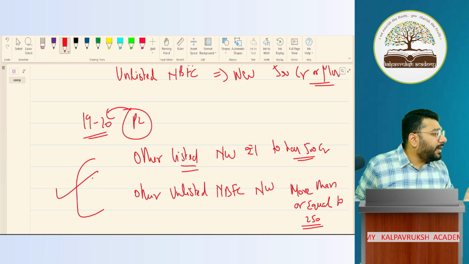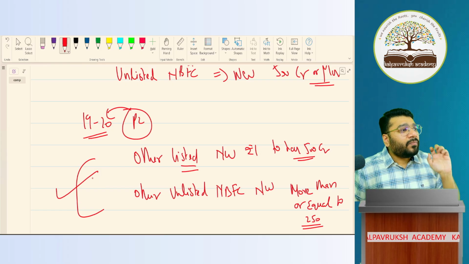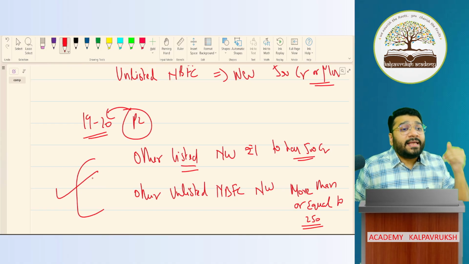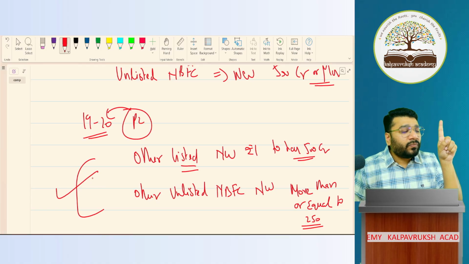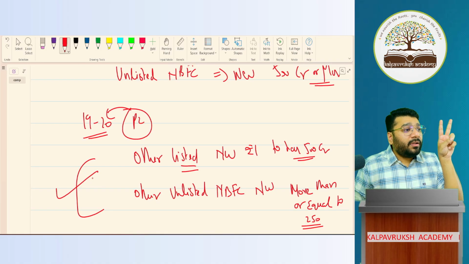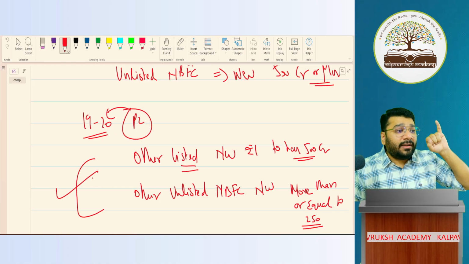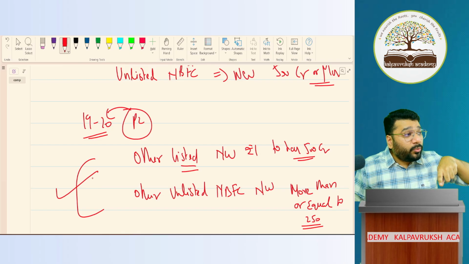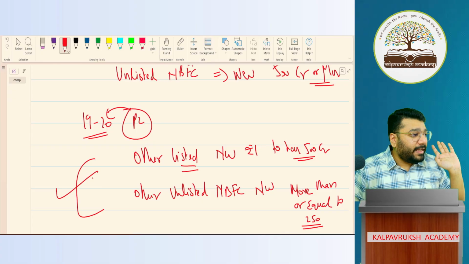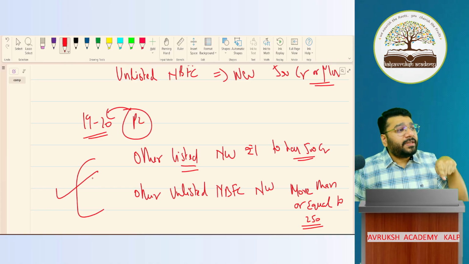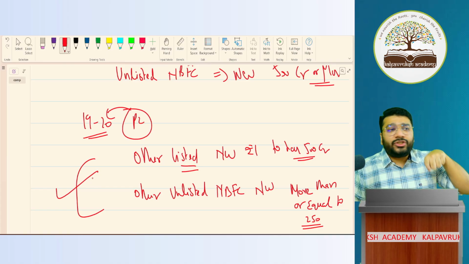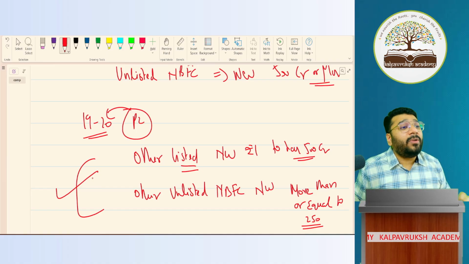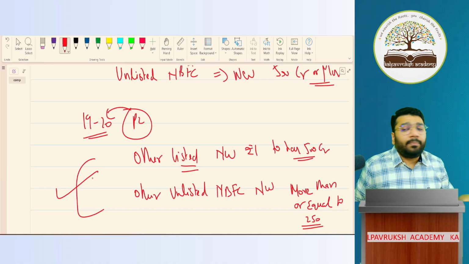Any problem? In the present scenario, what is the criteria? All the listed companies, plus listed NBFCs, have to follow Ind-AS compulsorily. This is the listing criteria. Second, the net worth criteria. In net worth, who will come? All the other unlisted companies and unlisted NBFCs whose net worth is 250 crores or more have to apply Ind-AS. And the holding, subsidiary, joint venture and associate of such a company also have to follow Ind-AS. This is the complete applicability of Ind-AS.